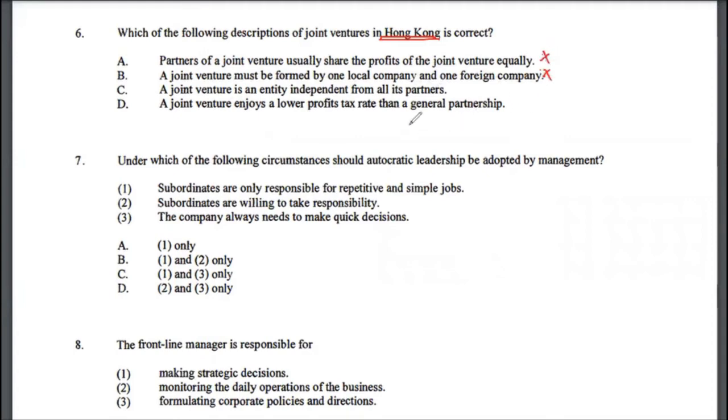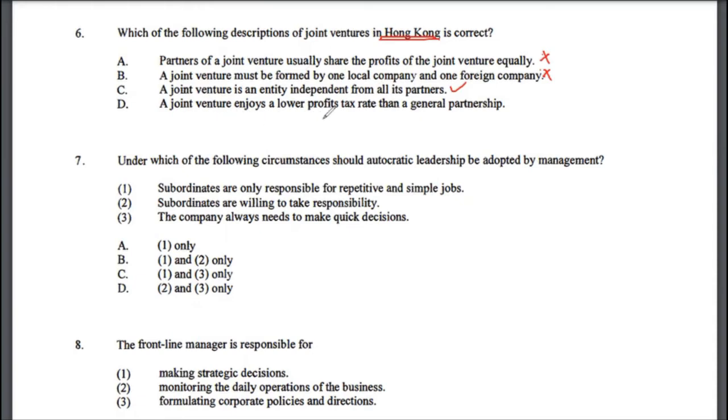They could be both local companies. The joint venture means a corporation that you come together and you try to do something together. A joint venture is an entity independent from all its partners. That is actually true. So joint venture is independent from its partners because it's a separate entity.